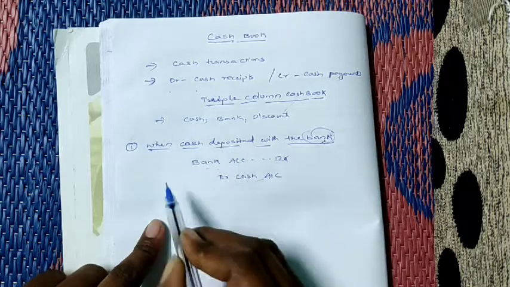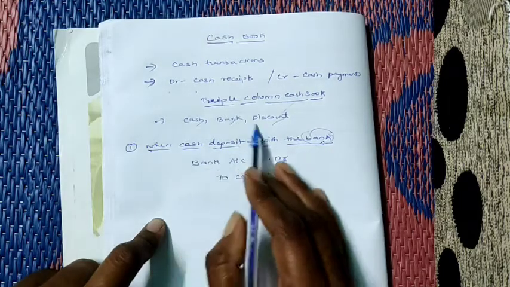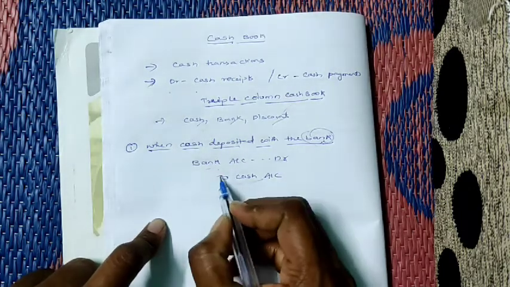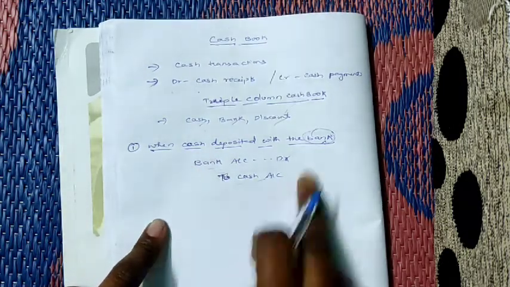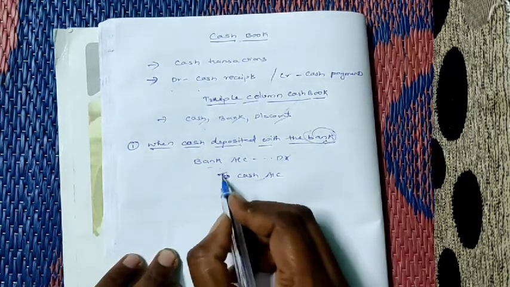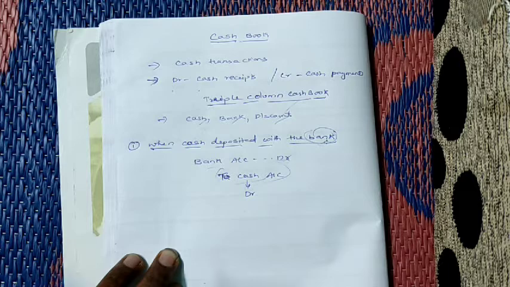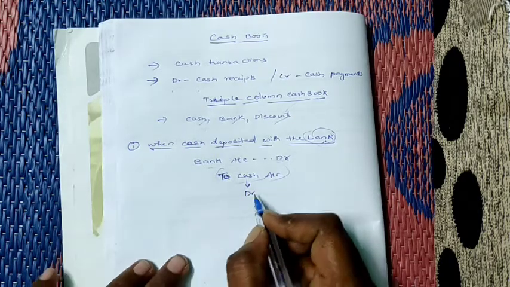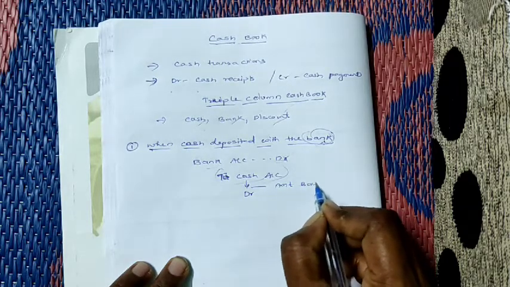In the triple column cash book, you will have a cash column, a bank column and a discount column. Now here you see bank is there and cash is there. If the transaction is in this way, it will appear twice, which means we have to take it on both sides. Then how do we post in the triple column cash book? Two cash is there, so we have to take it on the debit side. On the debit side of the triple column cash book we write 'To cash' and the amount in the bank column.